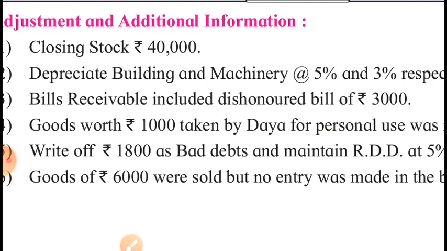In order to understand it, we will have to study a special topic called bills of exchange, and we are going to study it in the coming months. Therefore, no need to explain it further. Just remember, when bills receivable is dishonored, it reduces the bills receivable and it increases debtors. Okay? And when bills payable is dishonored, it reduces bills payable but it increases the amount of creditors.